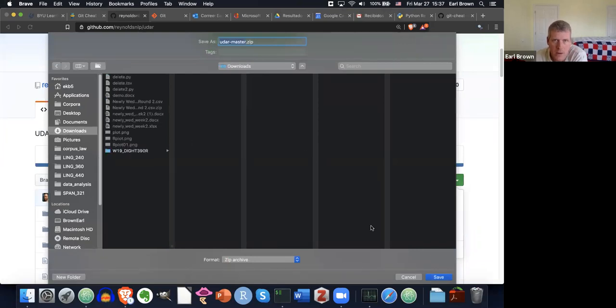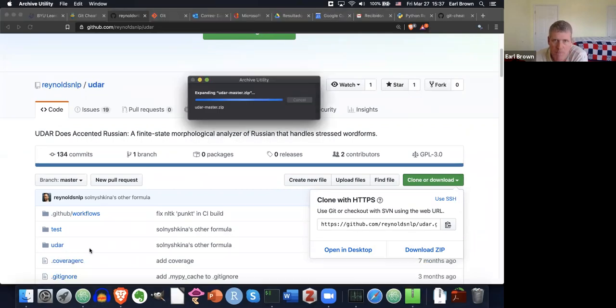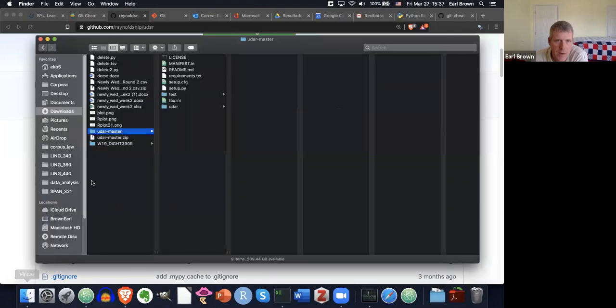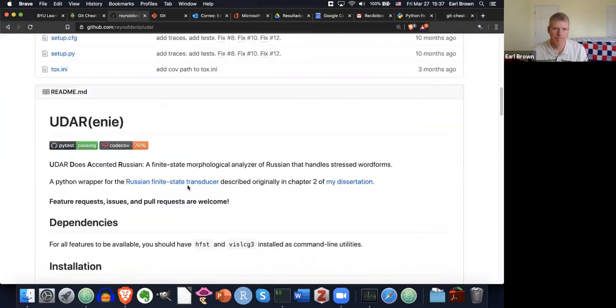I'm going to put it into my downloads, udar master zip, and it will download as 20 megabytes, and there it finished. If I unzip it, which on Mac I can just click on this and it'll unzip it for me, you can see that it created a new directory called udar-master, and it has all this software that he has available on his GitHub repository.